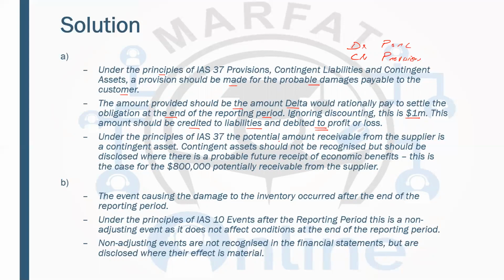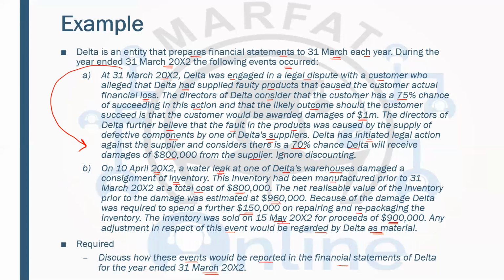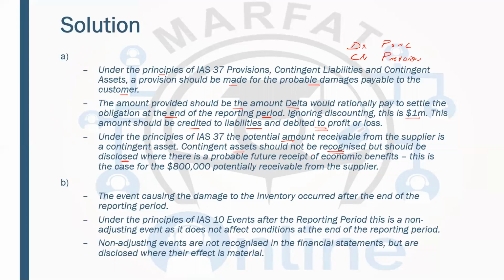Under the principles for the potential amount receivable from the supplier, contingent assets should not be recognized but should be disclosed, because it is not virtually certain. There was only a 70% chance. If it is more than 95%, then they would have recorded this as an asset. But right now they can just disclose it because this is probable. So this was the treatment of part A.